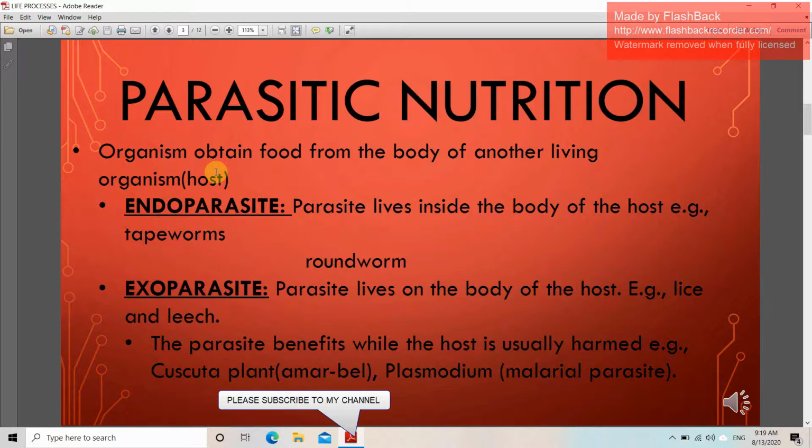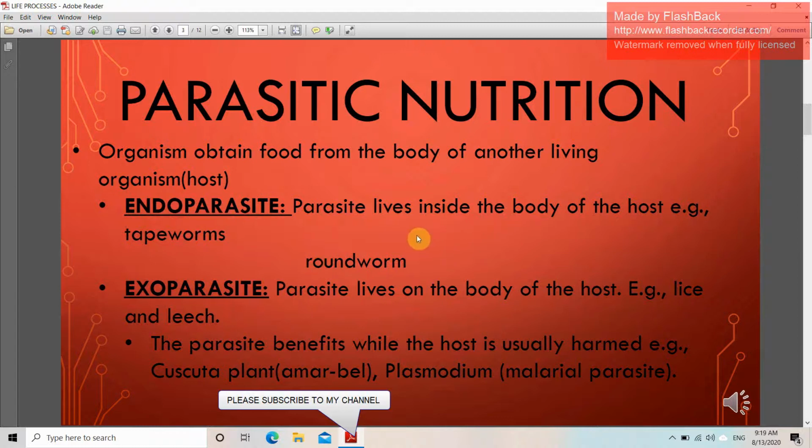Let me give another example: plants. Plants are the organisms which give food to other organisms, like insects. In parasitic nutrition, there are two subpoints: endoparasite and exoparasite.